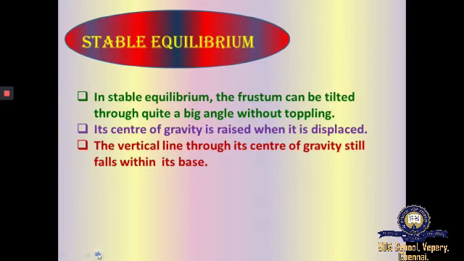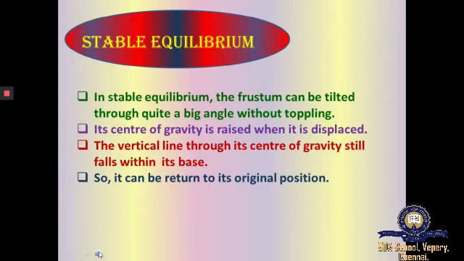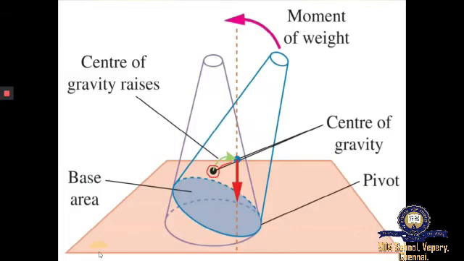The vertical line through its center of gravity still falls within its base, so it can be returned to its original position. In this diagram, you can see the vertical line through its center of gravity still falls within its base. This is the base area, as you can see here. The center of gravity falls within its base, so it can be returned to its original position.